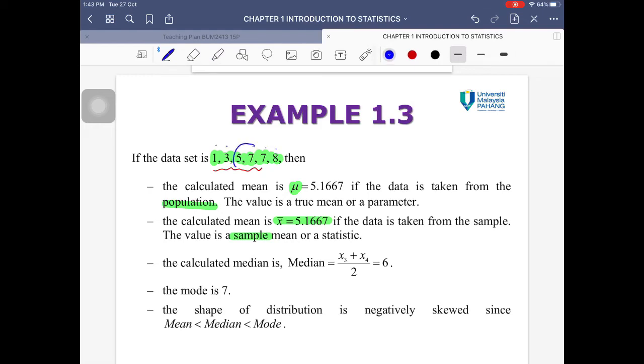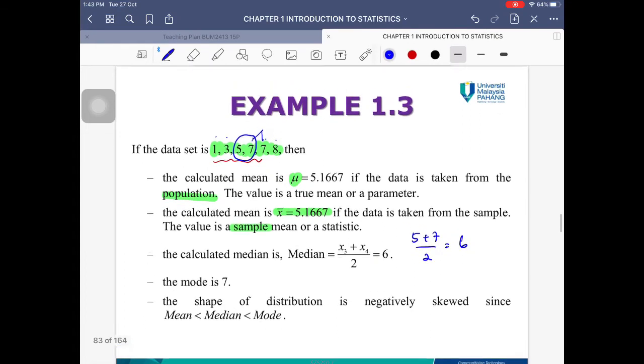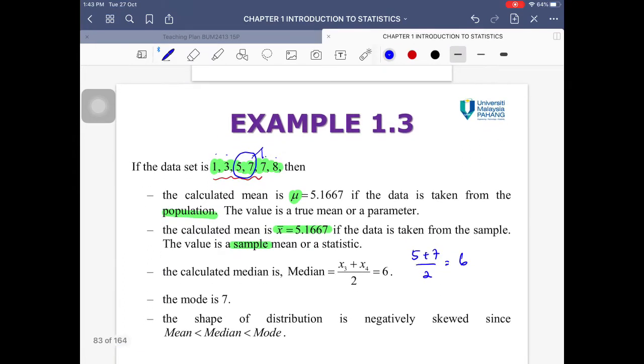When I want to calculate the median, I have an even number of values, 1, 2, 3, 4, 5, 6. So my middle numbers are 5 and 7. I add 5 plus 7 divided by 2, which equals 6. And the mode is going to be 7, because 7 comes out twice, while the other numbers come out only once. Therefore the mode is 7.